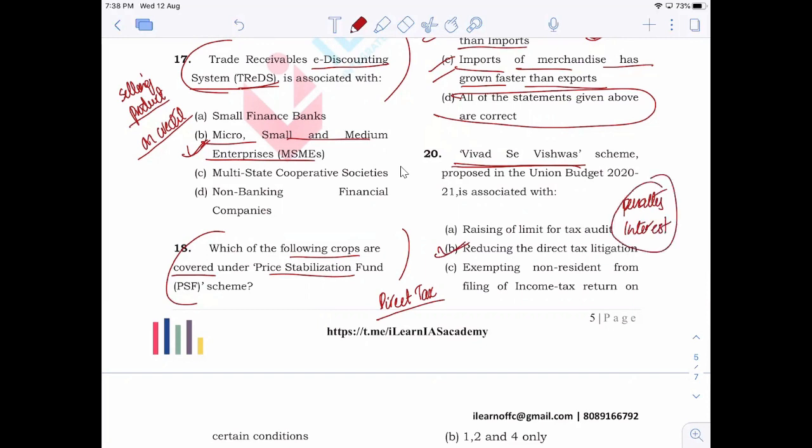over the due amount. For all those people who have direct tax dues, if they go the normal route, they will have to pay interest, they will have to pay penalty, etc. And that is going to cost a very high amount, right? So the government gave an opportunity for those people with direct income tax dues, whereby they need to pay only whatever is due in their direct taxes. They need not pay any penalty or interest over the dues that they have. Clear? So that is Vivad Se Vishwas scheme.